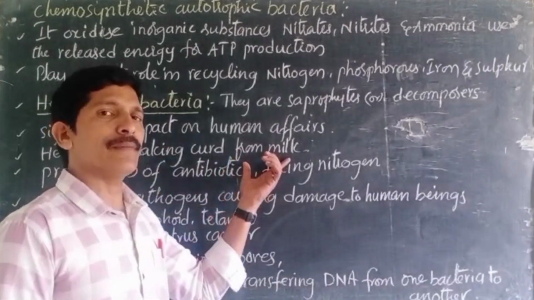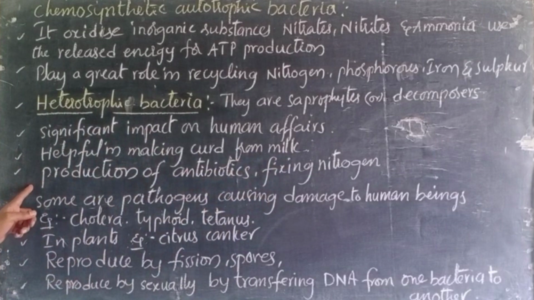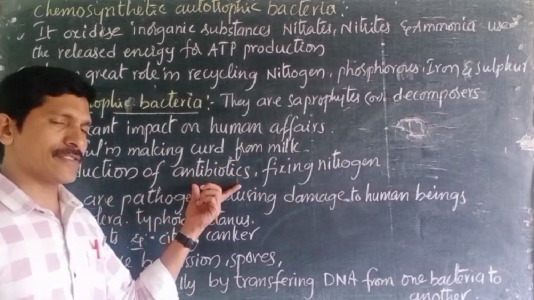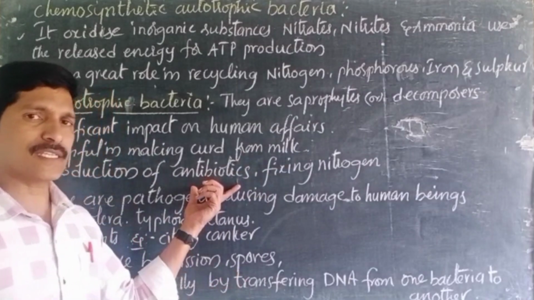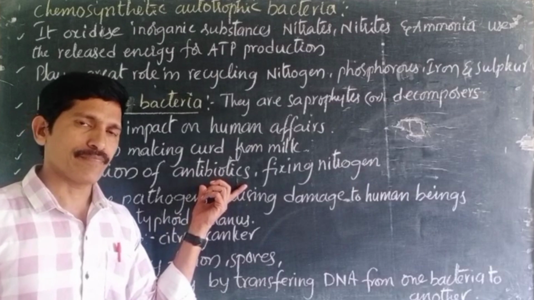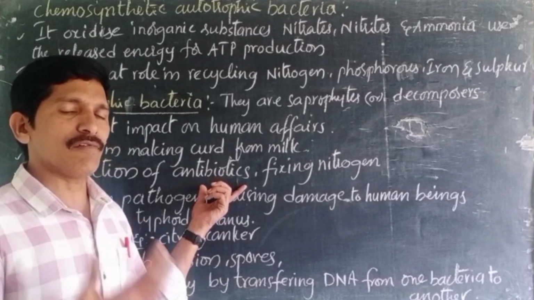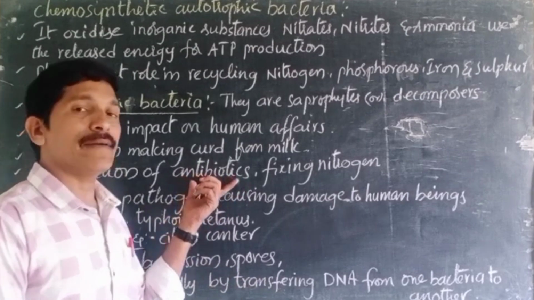This is also one of the important uses of this bacteria. And production of antibiotics. Generally doctors prescribe antibiotics for bacterial infections. Whenever people are suffering from bacterial infections, doctors mostly prescribe antibiotics. Why?